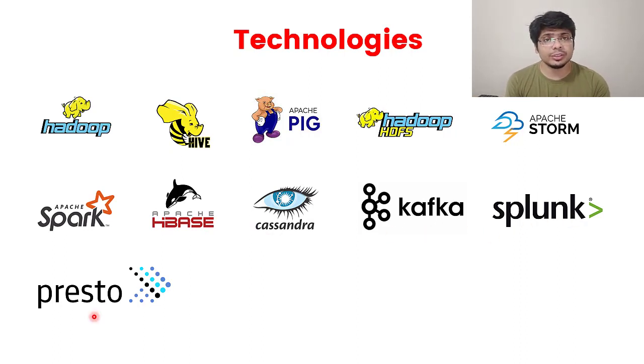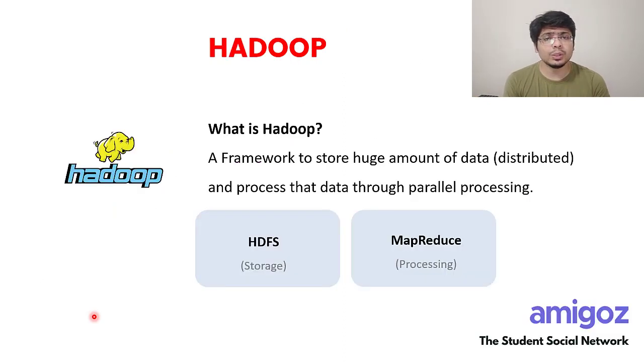These are some of the technologies that you should try to Google and learn as much as possible. Hadoop. What is Hadoop? Hadoop is a framework to store huge amount of data and process that data through parallel processing. So we have already understood what parallel processing is. But what is this distributed storage of data, right? For storage, they use HDFS. The storage component of Hadoop is called HDFS. And then for processing that data, MapReduce is used.